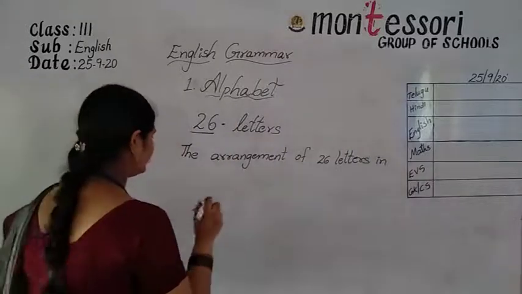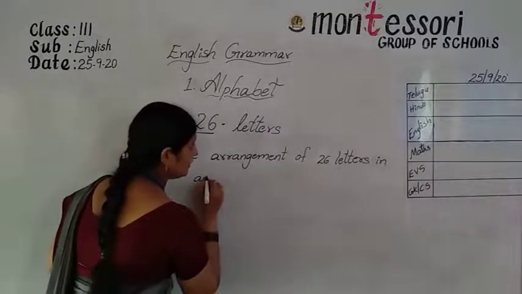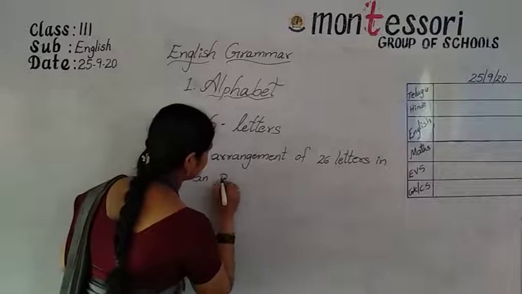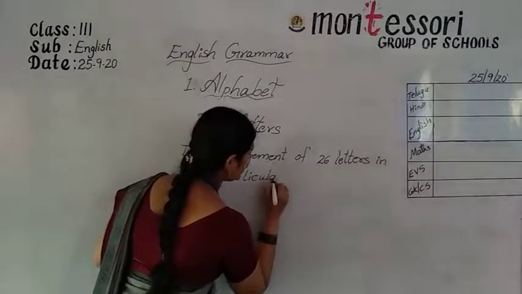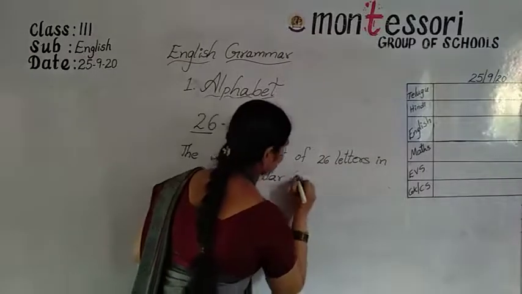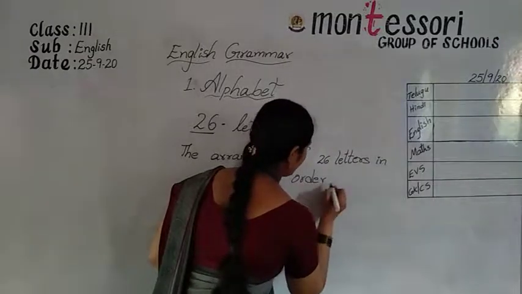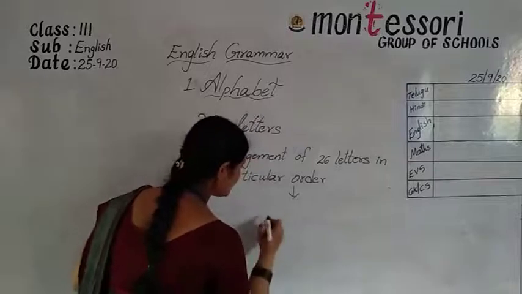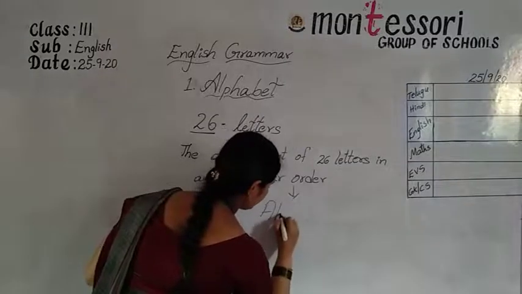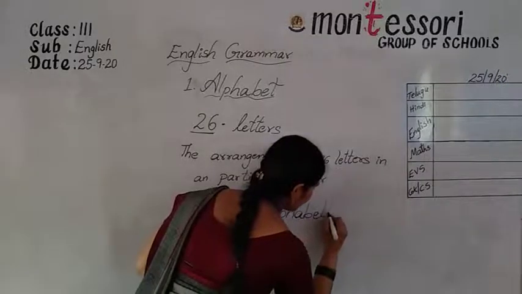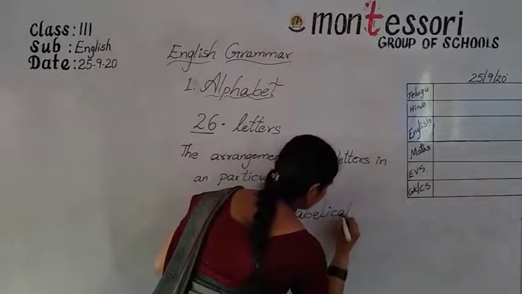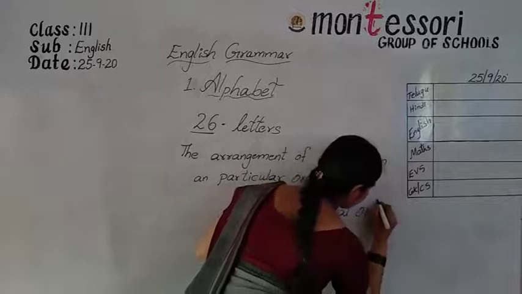The arrangement of 26 letters in a particular order, and that order is called alphabetical order.